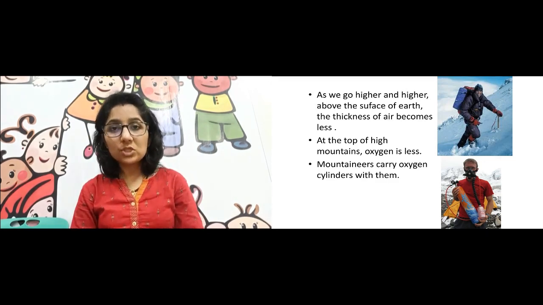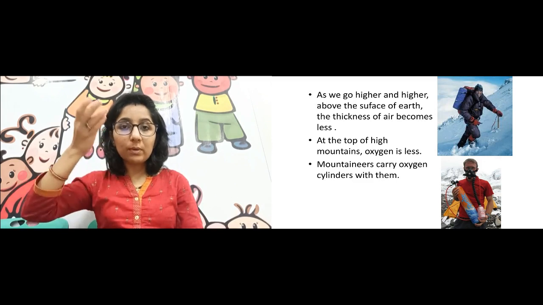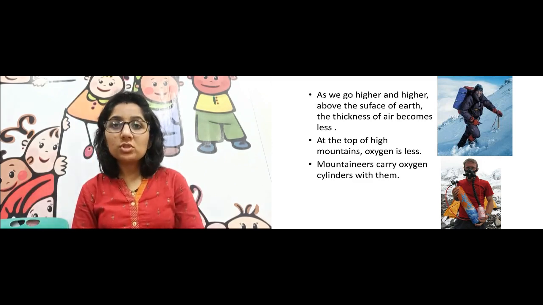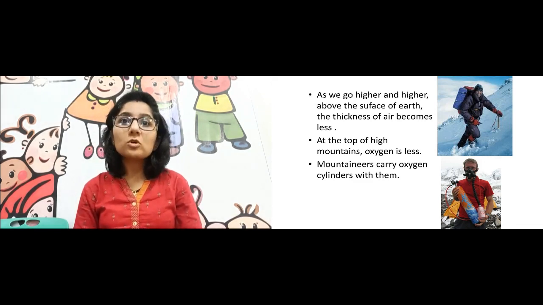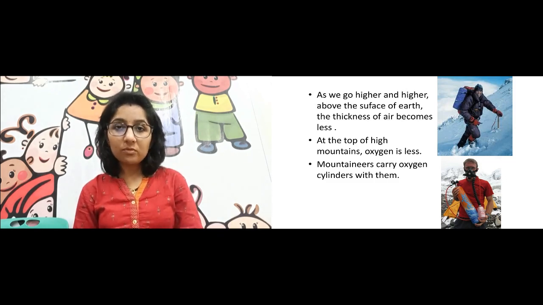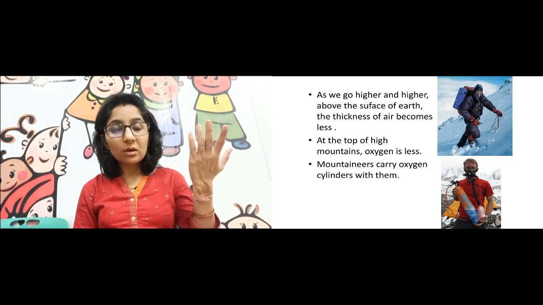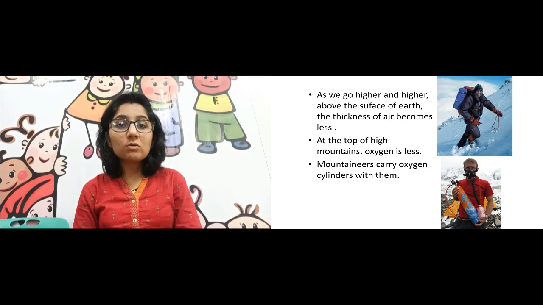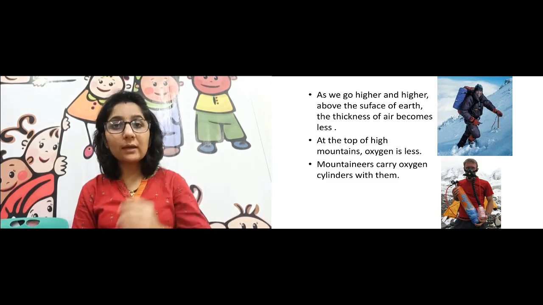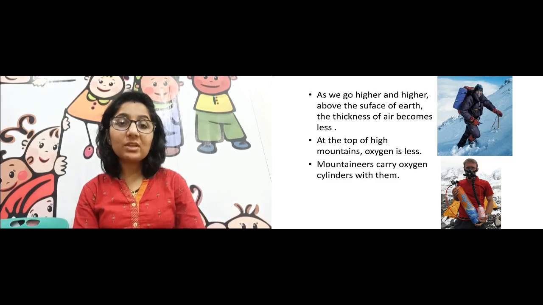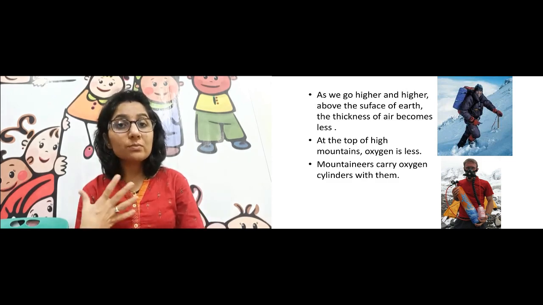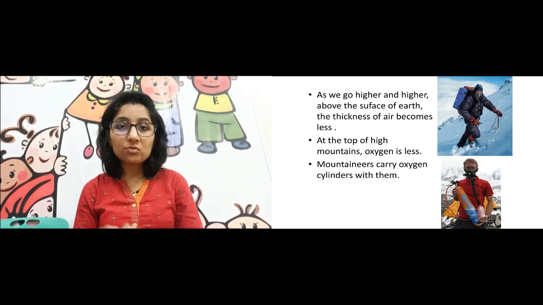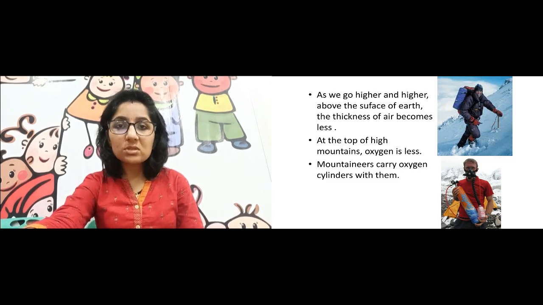And you see, we take oxygen from air. So as you go higher and higher above the surface of earth, the air is less, and hence the oxygen in the air is also less. But we need oxygen for breathing, and at that height we don't get sufficient oxygen. So the mountaineers always carry oxygen cylinders with them, so that when they go higher and the density of air becomes less, when the amount of oxygen becomes less, they can still get oxygen for breathing. Hence they specially carry the oxygen cylinders with them. Okay, so this is the reason.